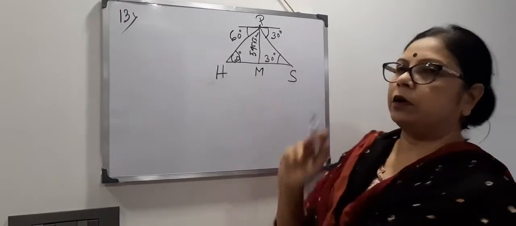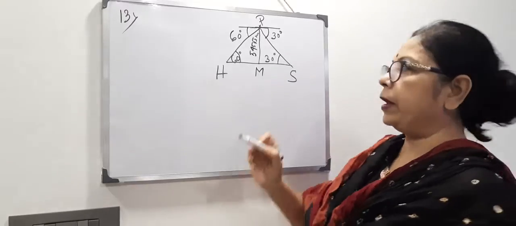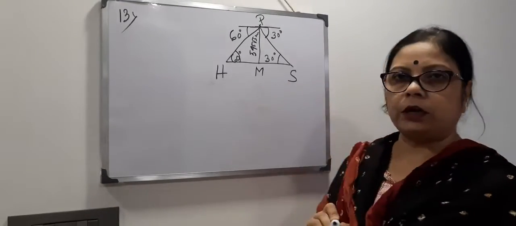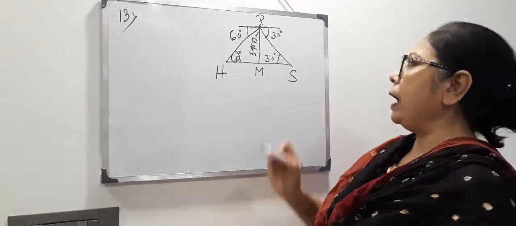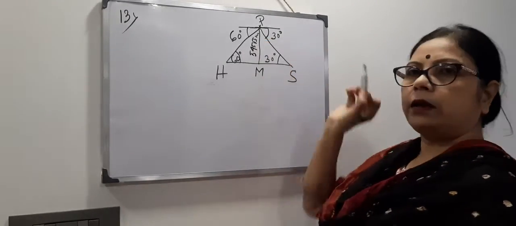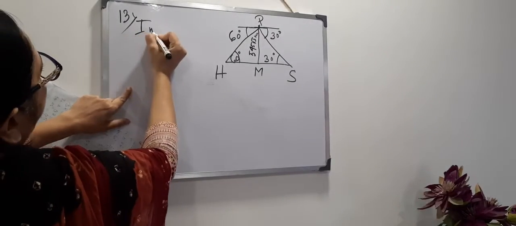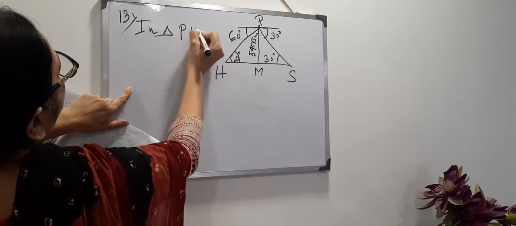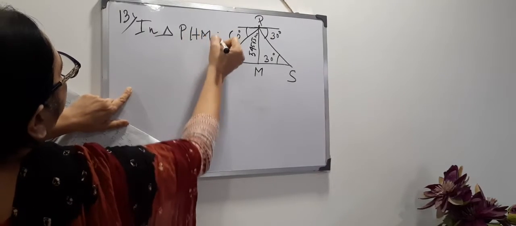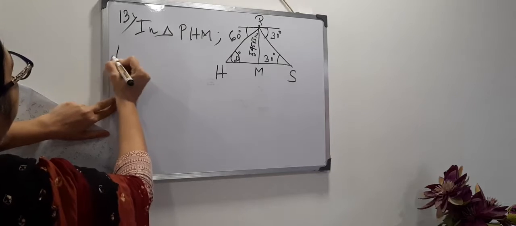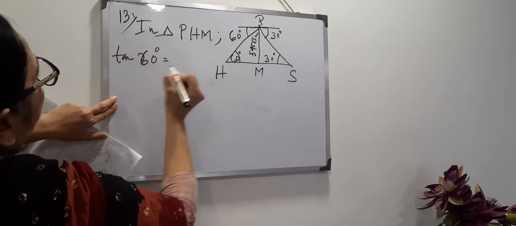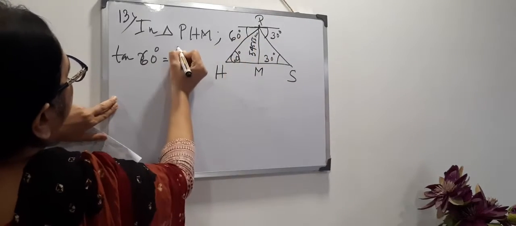So in full statement what we will write? Let P be the position of the passenger in the aeroplane, H be the position of Howrah station, S be the position of Shahid Minar, and the angles of depression are 60 degree and 30 degree respectively. Now in triangle PHM, tan 60 degree equals perpendicular by base.